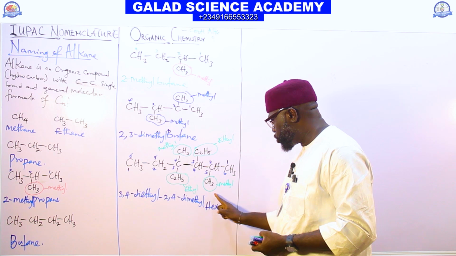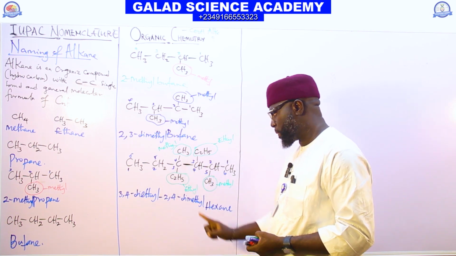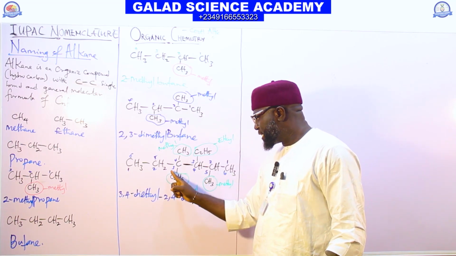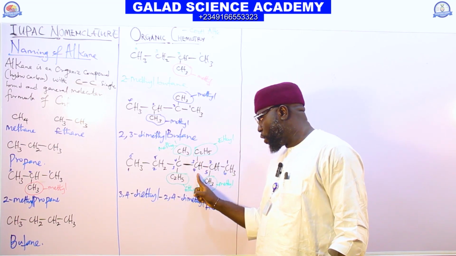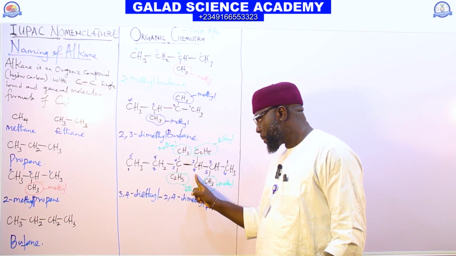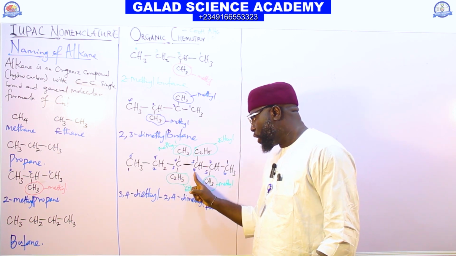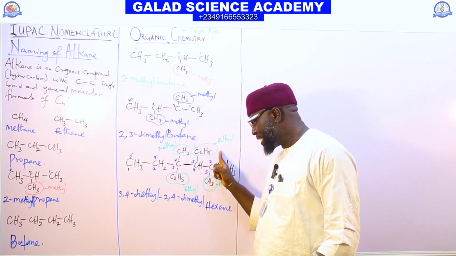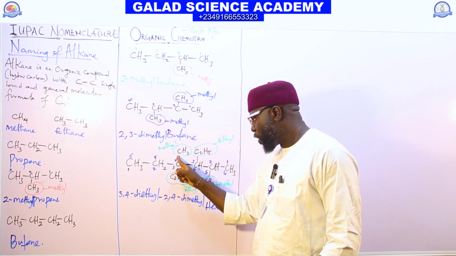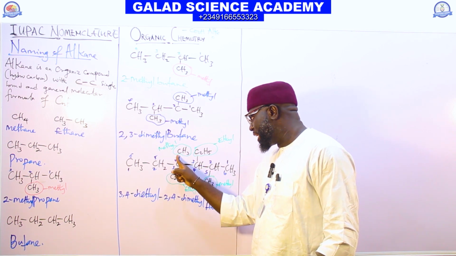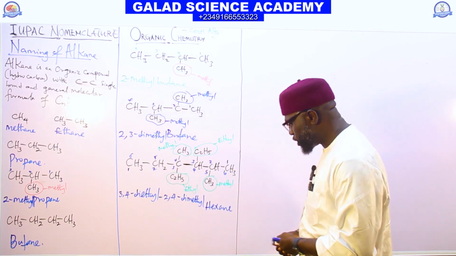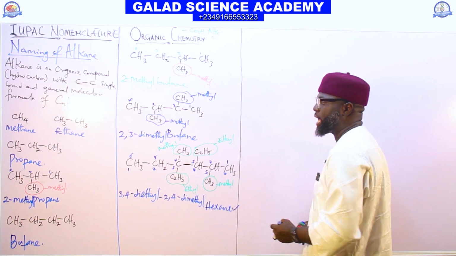Because this one is 2 and this one is 4. But if you take it from this side, it will be 3,4-diethyl, then 3,5-dimethyl. So this is the correct answer.